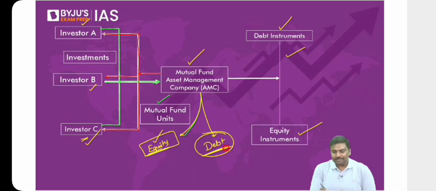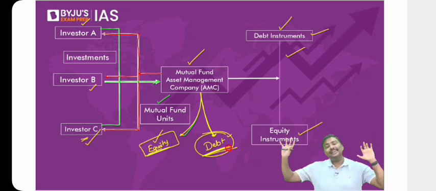Okay, so second example, the mutual fund company will collect money from you. They will invest in the debt instruments. Most of the investment will go into the debt instruments. These are called debt mutual funds. Done. So equity mutual funds and debt mutual funds. This is the point.